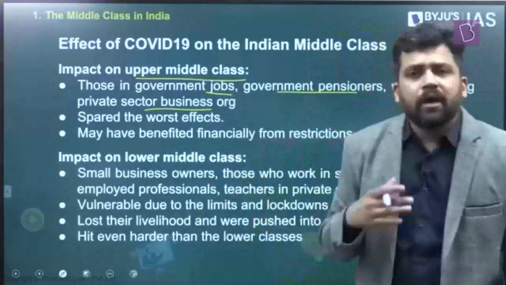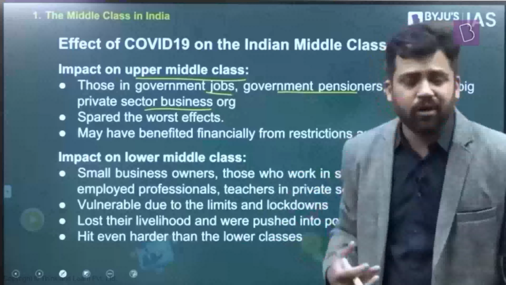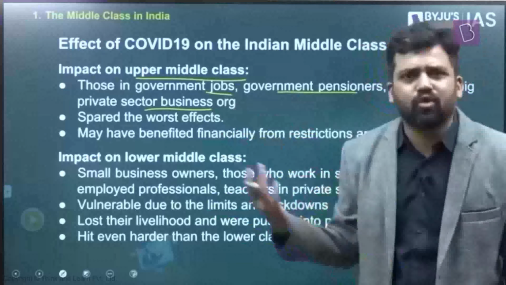Now during the pandemic, these people who are in the upper middle class, just think of it. Will they be impacted by the lockdowns? Will they be impacted by the confinement measures? Most likely not. Maybe they will have work from home facilities if they're working in private organizations. If they're working in government organizations, again, the salaries are not going to go down. They will not be thrown out of job. In large scale MNCs also, they will have some form of cushioning effect. They will also not throw anyone out just like that.